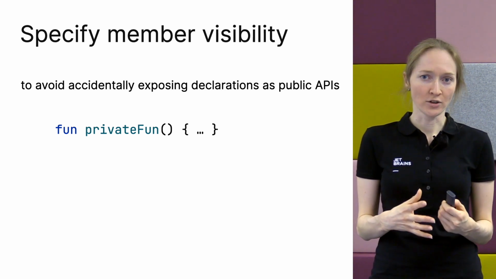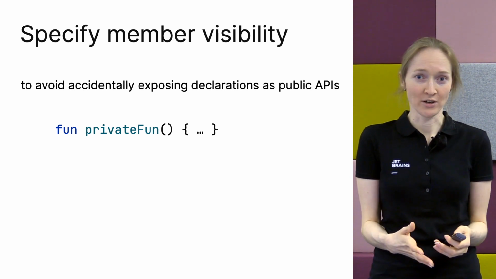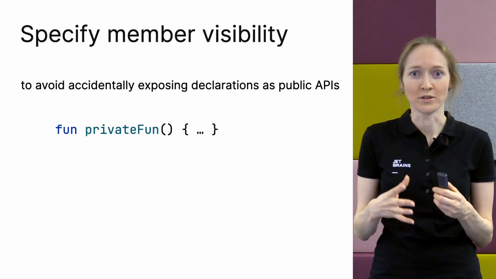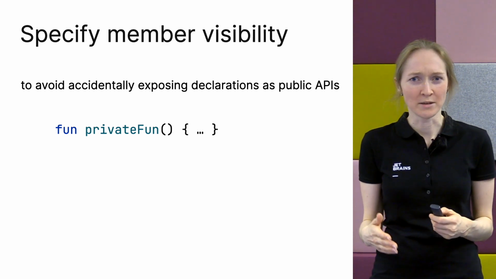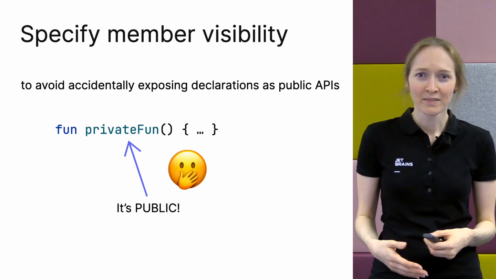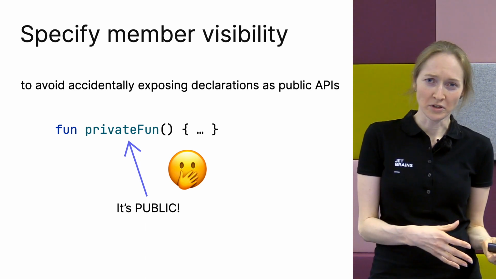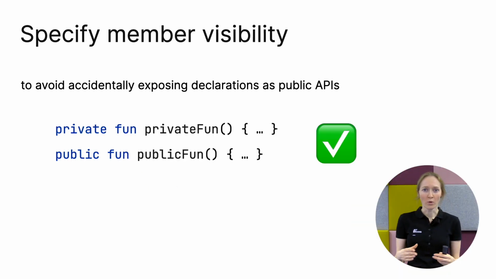Imagine you define a function in your library, and it's obvious from its name that it's a private function and you don't want to expose it to external code. However, you forgot to add a private modifier, and now it's a part of the public API, and it's impossible to revert it without breaking someone's code. If you follow the rule that you always specify visibility, you are protected from such mistakes. You can't forget a modifier and expose something unintentionally.